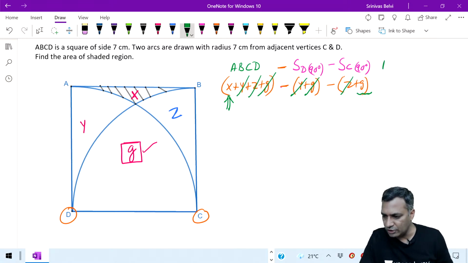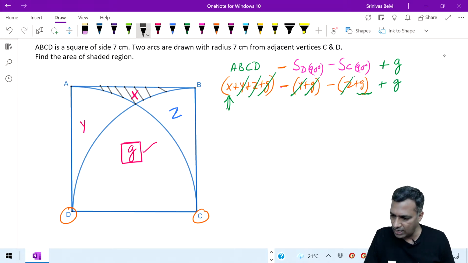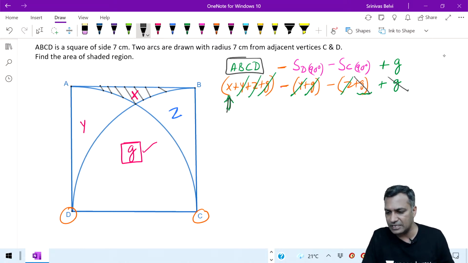Therefore, what you do, you will come back and add the gold standard. Just come back and add the gold standard. Then your one negative G gets cancelled with this and you get only this. That's what it is. Finding the area of a square, very important, very easy. Finding these sectors, of course, you can club both of them.